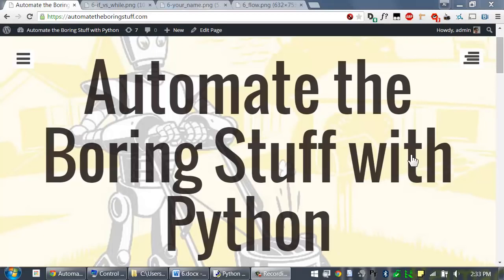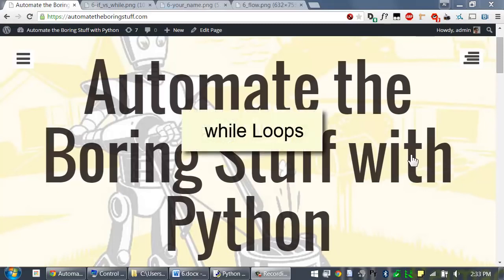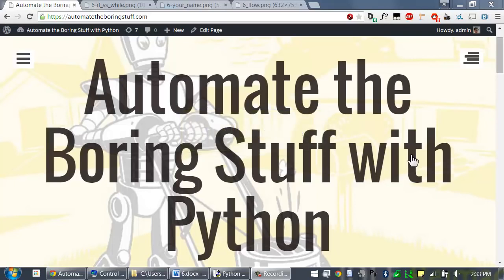Welcome to Lesson 6, which roughly covers pages 45 to 53 of the Automate the Boring Stuff with Python textbook. The next flow control statement is the while loop. You can make a block of code execute over and over again as long as the while statement's condition is